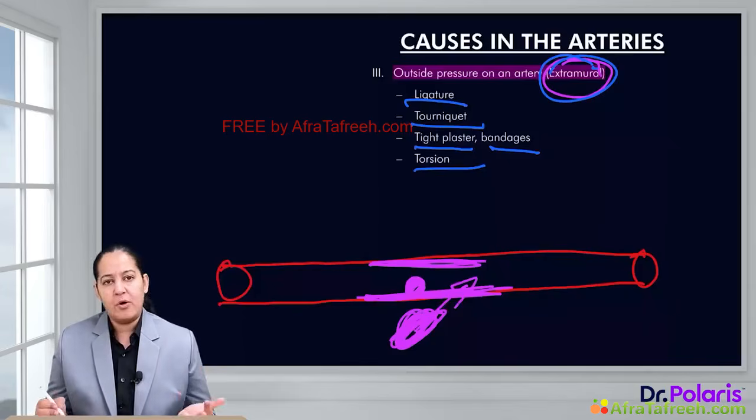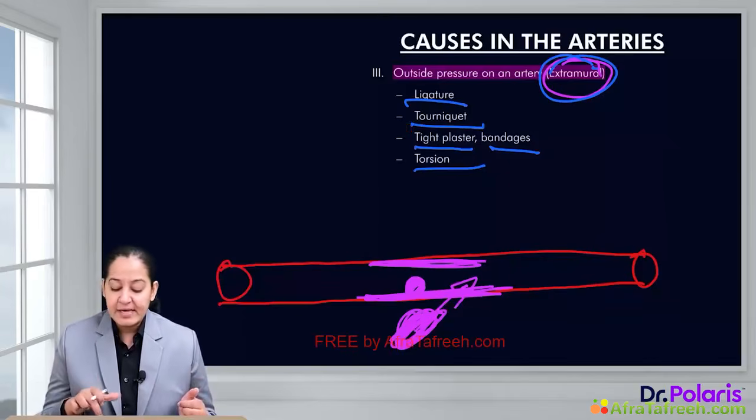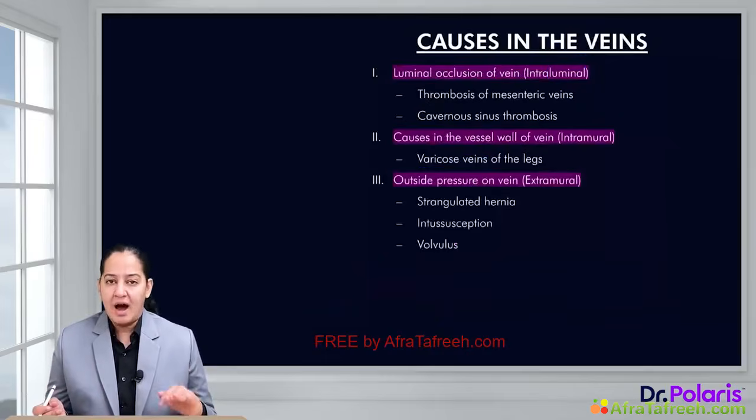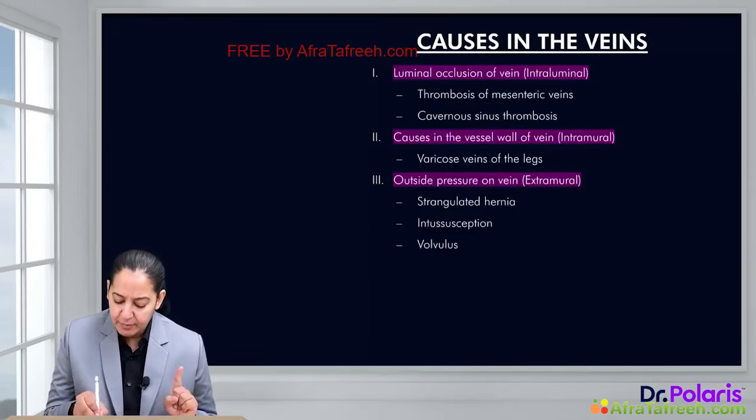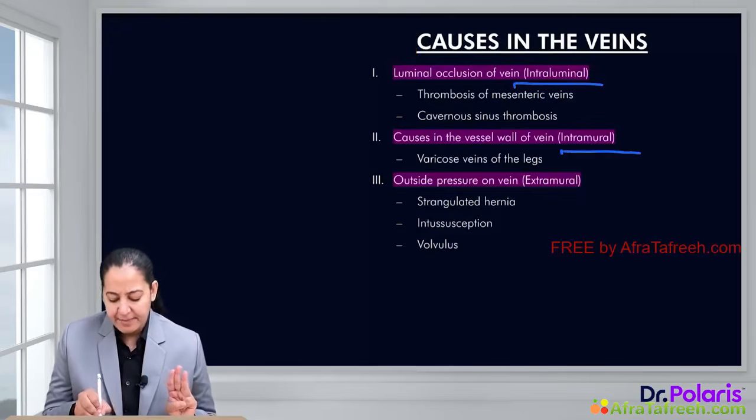So the three types of causes we have seen individually, what are the causes in the three categories. So that is the causes of obstruction in the artery. Now coming on obstruction in vein. What are the causes of obstruction in vein? Let's again divide into three categories. It can be intraluminal, it can be intramural, it can be extramural.